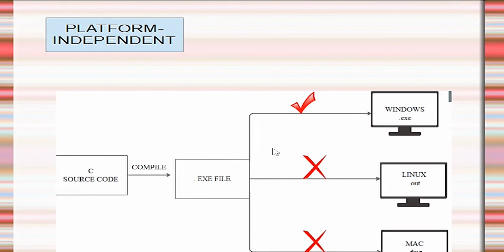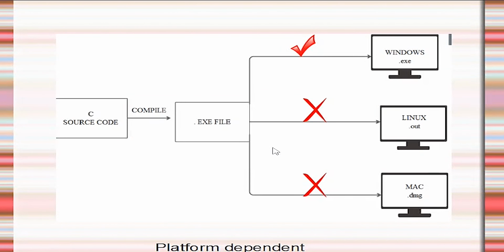Next feature is platform independent. What is platform dependent and what is platform independent? Before that, what is a platform? A platform is nothing but the operating system which we are using on our machines. C is a platform dependent language and Java is a platform independent language. So let us see what this means.